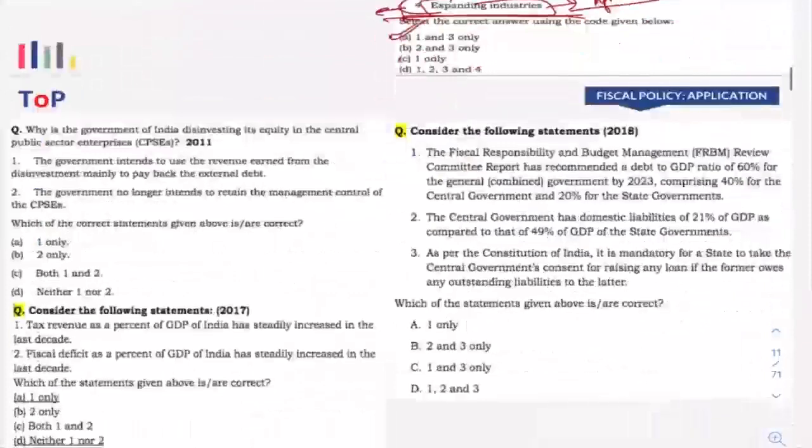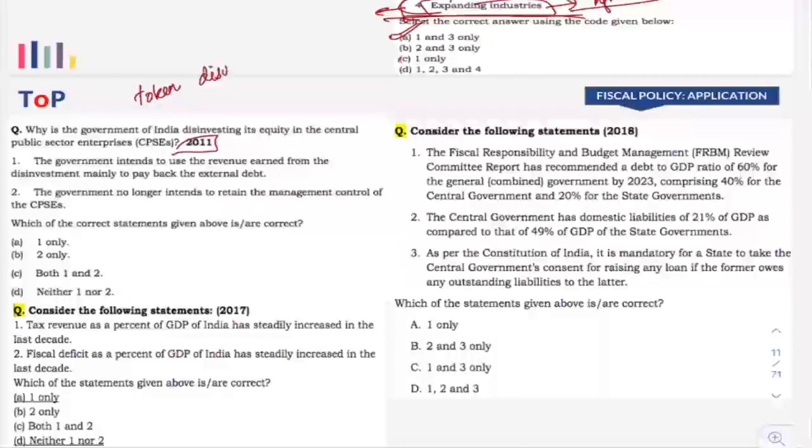Now next is, why is Government of India disinvesting its equity in the central public sector enterprises? This is an old question. Now if the same question is asked now, the answer will actually change. But at that time, government was actually doing token disinvestments instead of carrying out what? Strategic disinvestments. There is a shift in the disinvestment policy by the government, right?